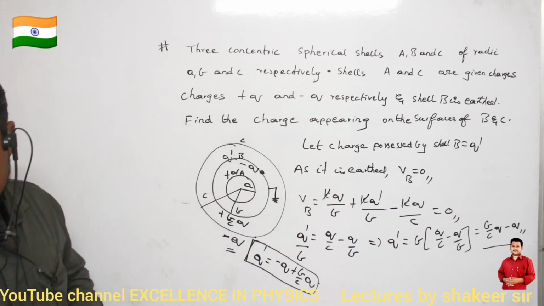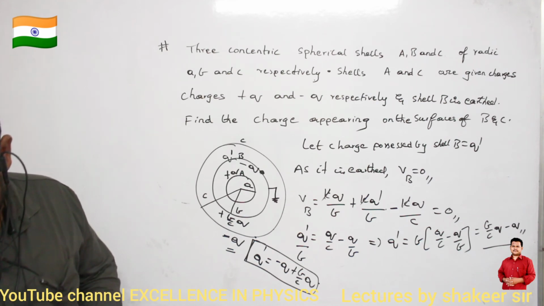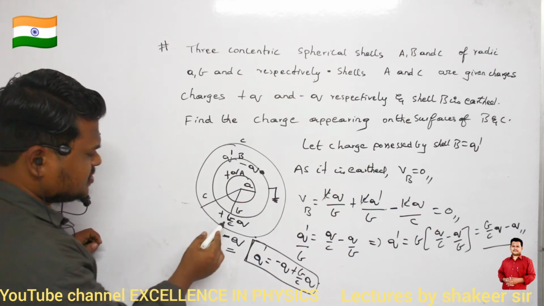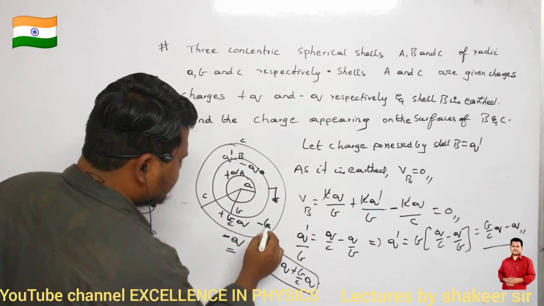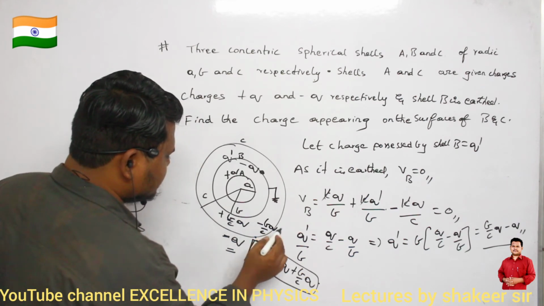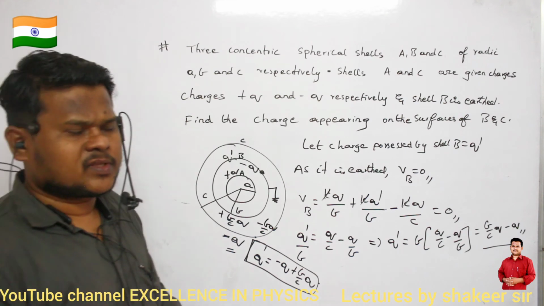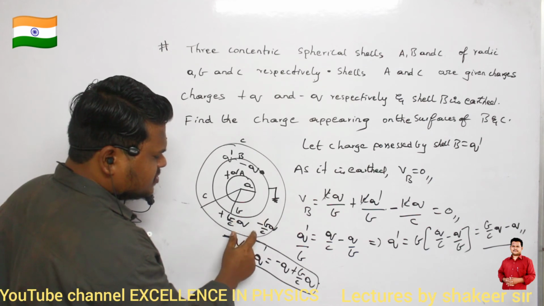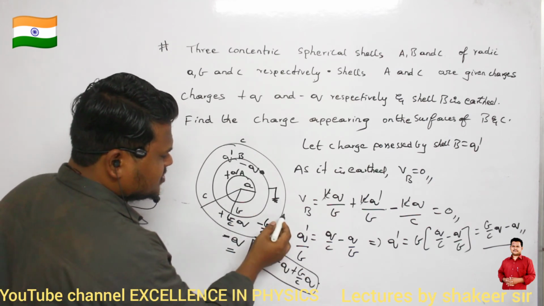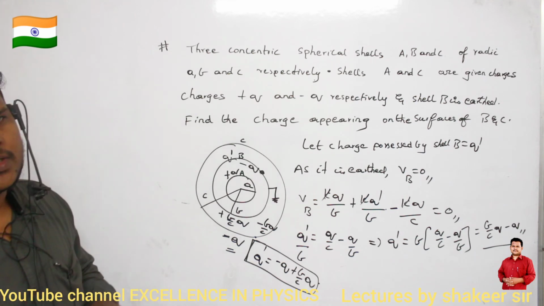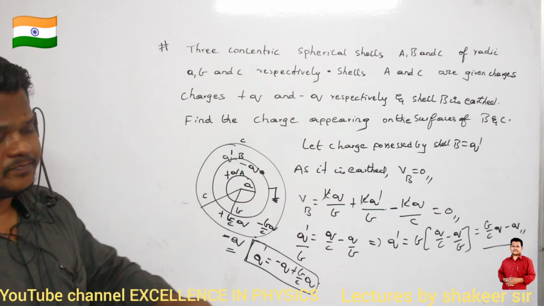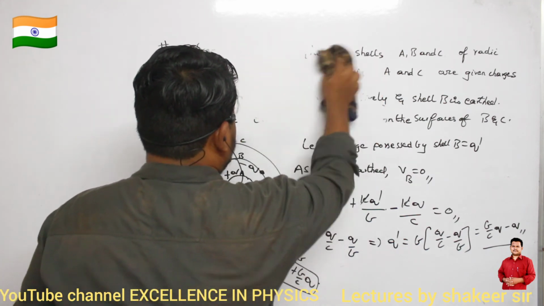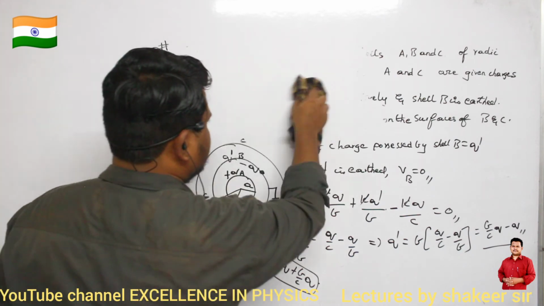It should be minus (B by C) into Q. Now, if the charge on the inside surface of shell C is minus (B by C) into Q, what is the charge present on the outside surface of shell C? Very easy.